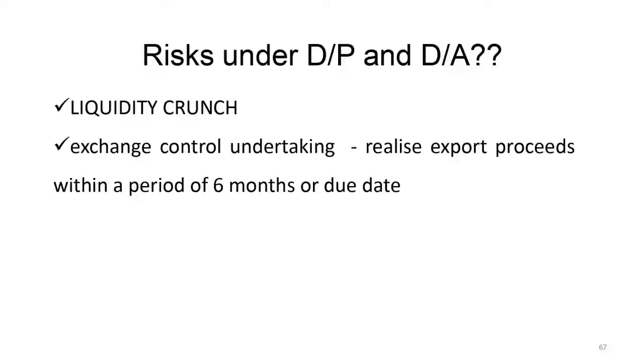So, what are the risks under DP or DA? DP is if the buyer refuses to take the goods. DA is if the buyer has taken the goods and now refuses to make the payment. In this case, you may find yourself under a severe liquidity crunch. And you have also given this exchange control undertaking that you will definitely realize the payment in 6 months. Now, if the payment does not come, RBI is going to breathe down your neck. They're going to make life miserable for you. They will ask why the payment hasn't come. So this is very risky.